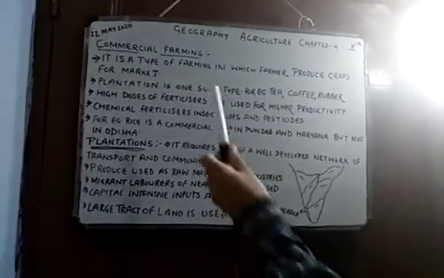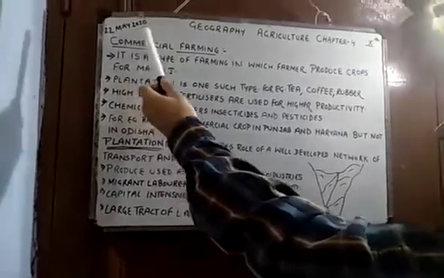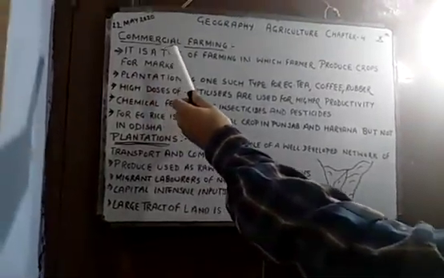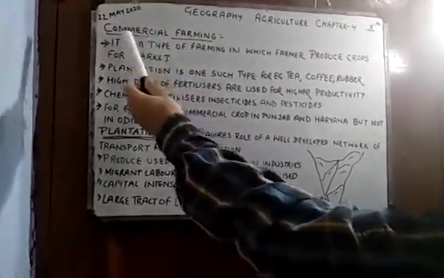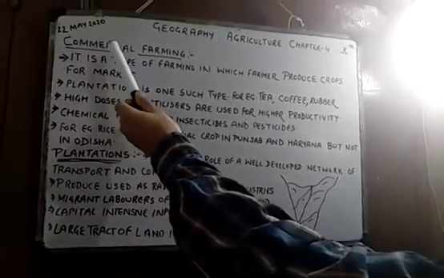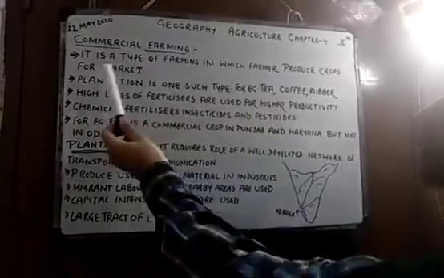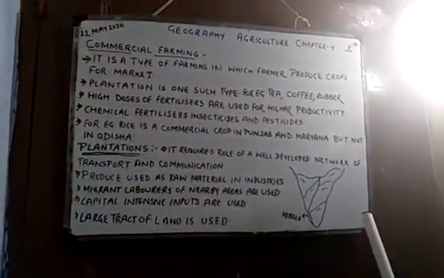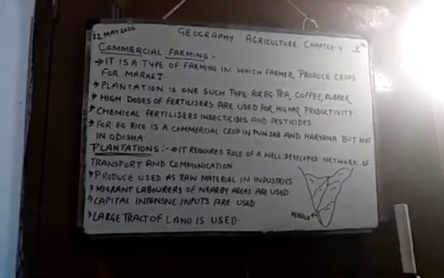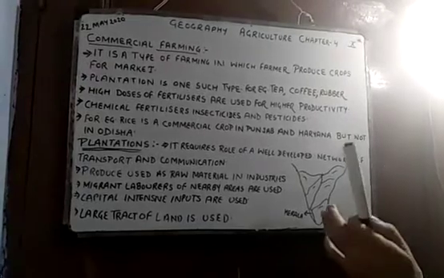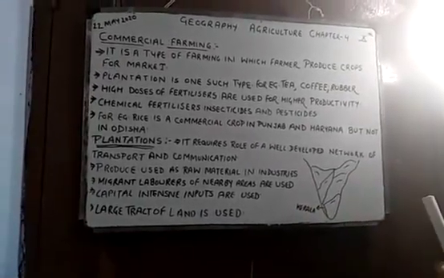So as the name suggests, commercial means which is for the market, in which we want to earn money. There is no pressure to grow the crops for your family, but you are growing the crops for the market. It is a type of farming in which the farmer produces crops for the market. For example, if 100 kg of crop is there with the farmer, 20 kg he will keep for his family and 80 kg he will sell in the market.